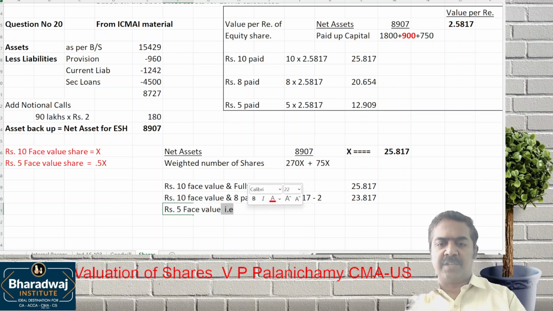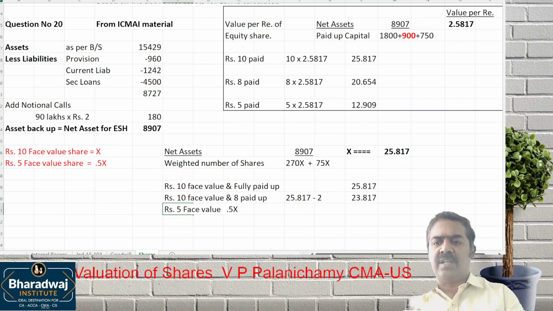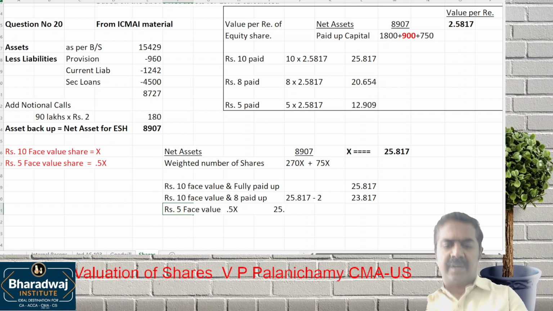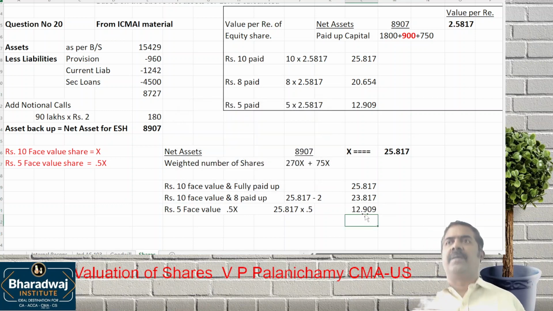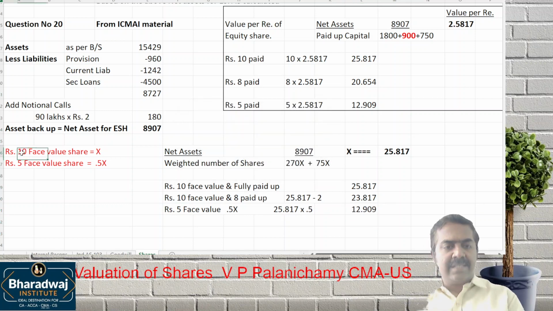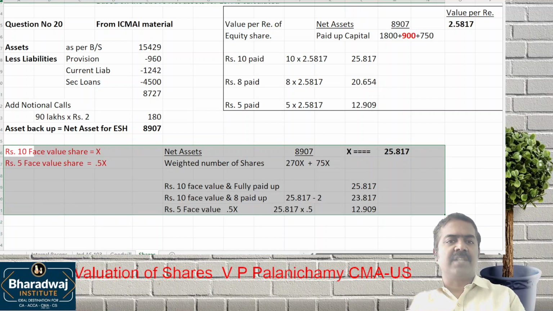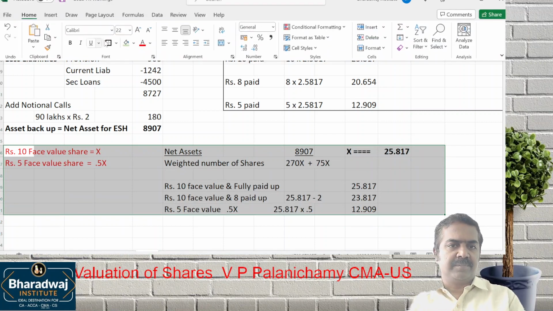5 rupees paid up share, it is 0.5x. Yeah, 0.5x. If x is 25.817, it will be 25.817 into 0.5x. How much will be the value? 12.909 is the value. This is the correct answer according to me, and the logical answer also according to me.